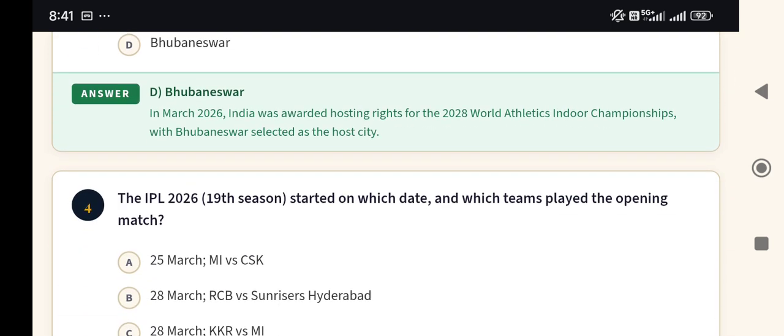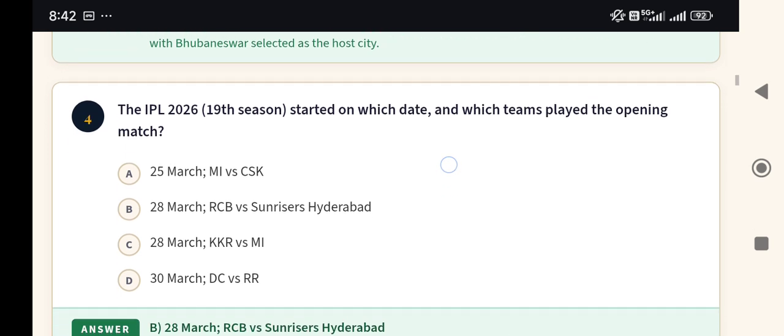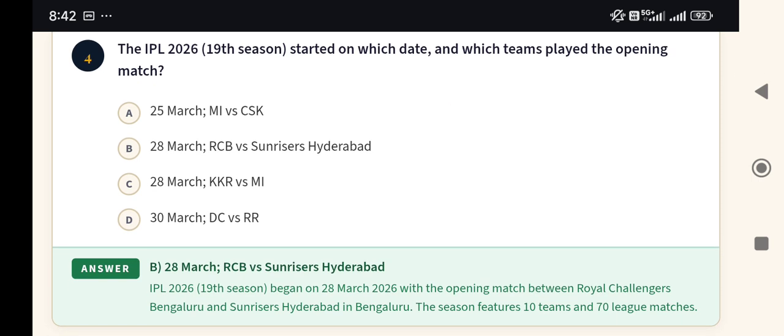Now next, question number 4. The IPL 2026 19th season started on which date, and which teams played the opening match? Options are 25th March MI versus CSK, 28th March RCB versus Sunrisers Hyderabad, 28th March KKR versus MI, and option D, 30 March DC versus RR. Here the answer should be option B, 28 March RCB versus Sunrisers Hyderabad.